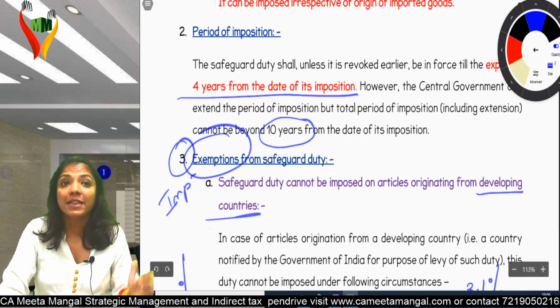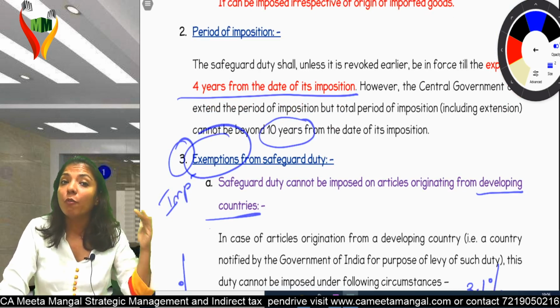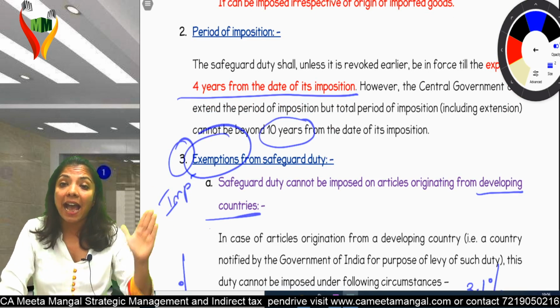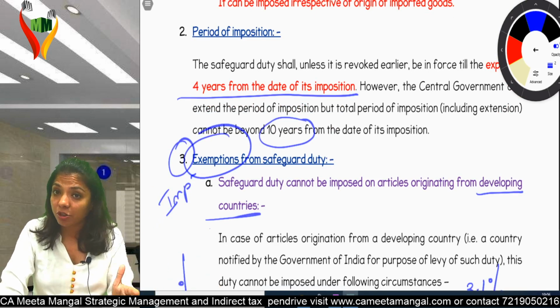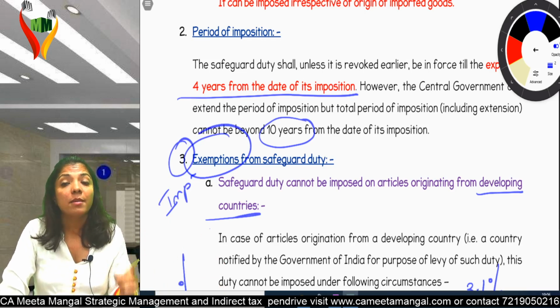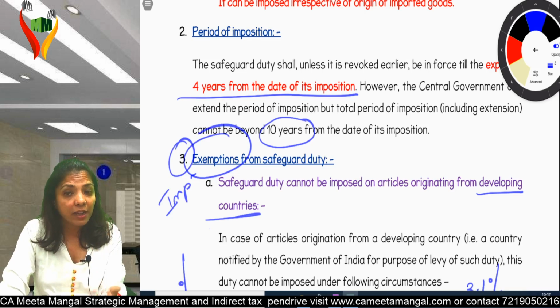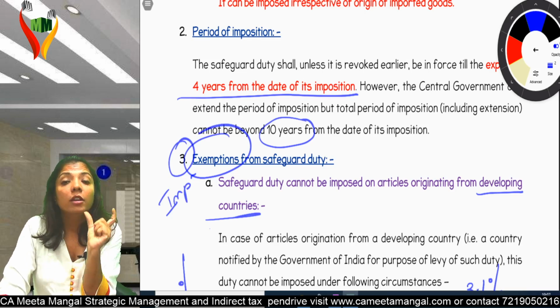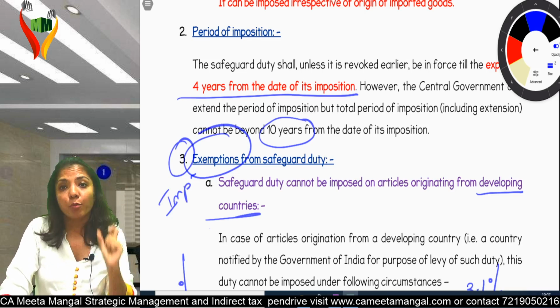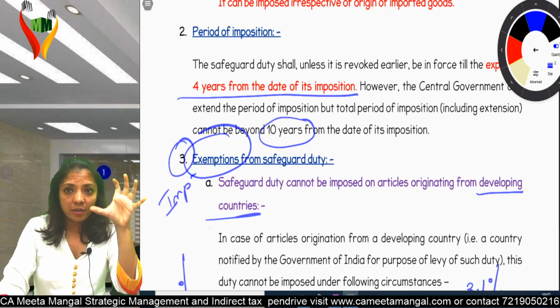Is there some exemption? Yes. If you are importing from which country? Developing country as notified by central government for this section. Then only. But there too there are some conditions. First, if I'm importing from only one developing country, it should be up to 3% of the total imports of that product. Am I clear?